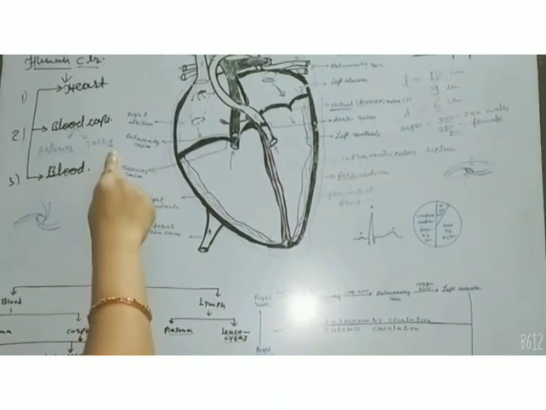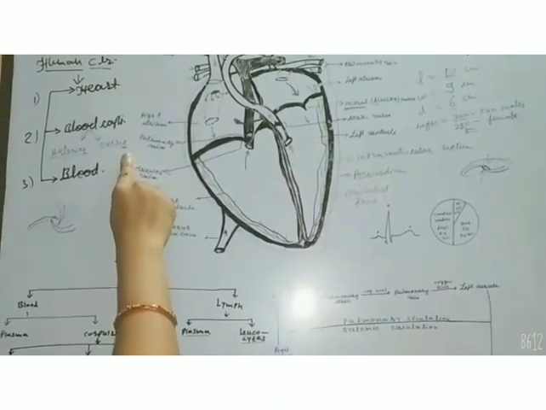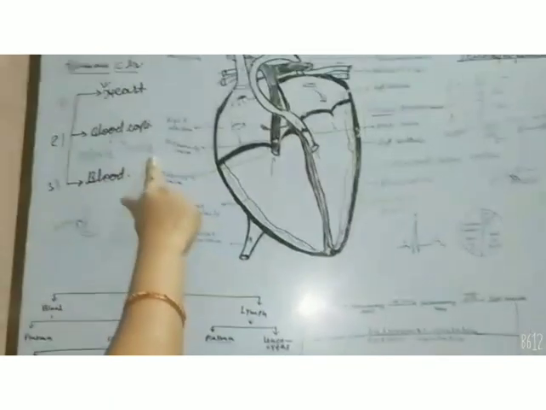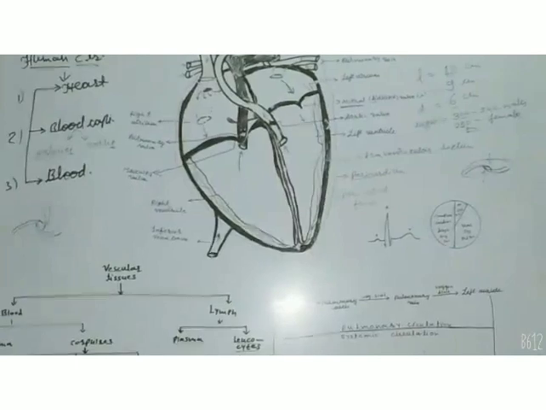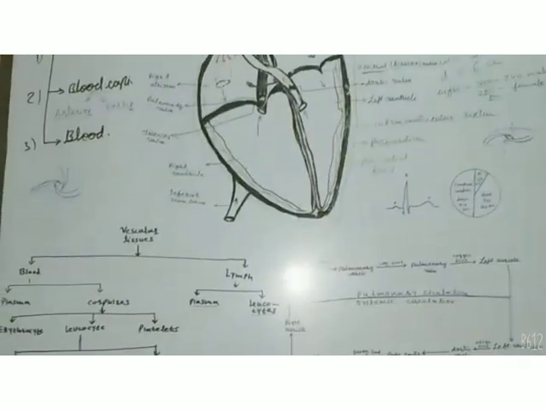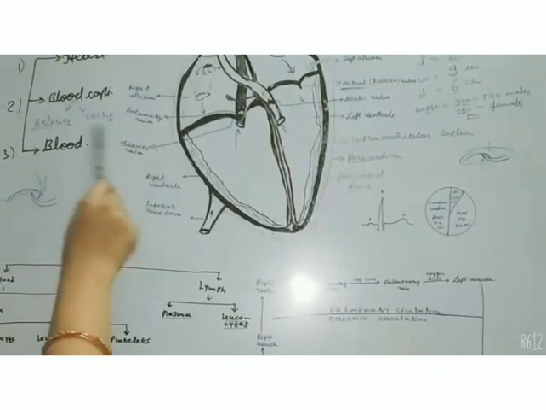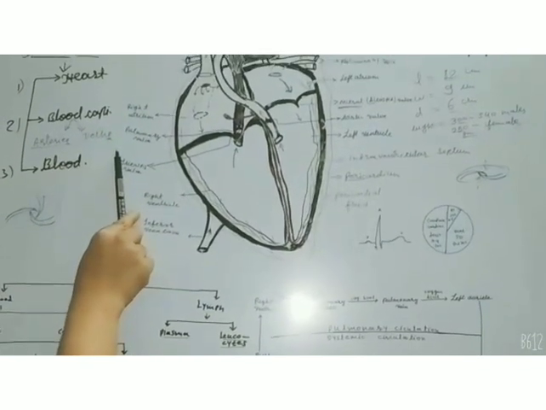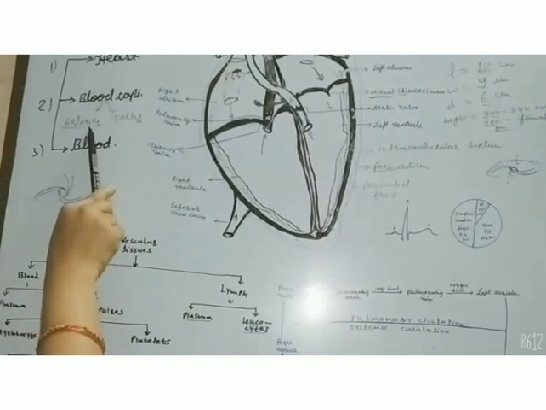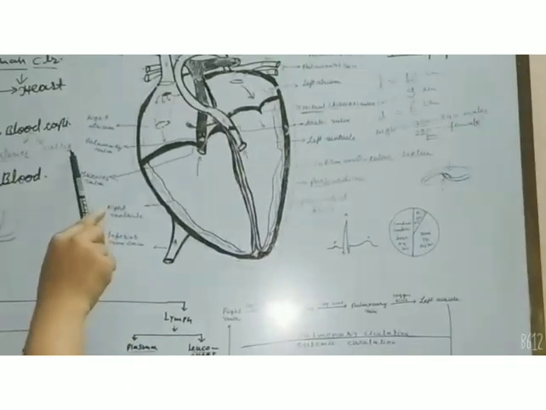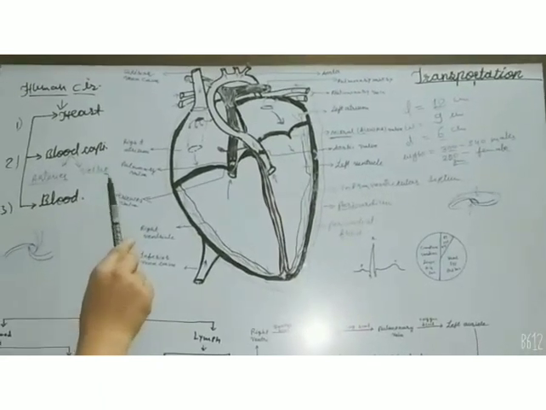But veins are thin-walled in nature and they carry deoxygenated blood. They receive blood from the body parts and pour it into the heart. In this way, these two types of blood vessels carry different types of blood. Arteries have oxygenated blood, whereas veins have deoxygenated blood.